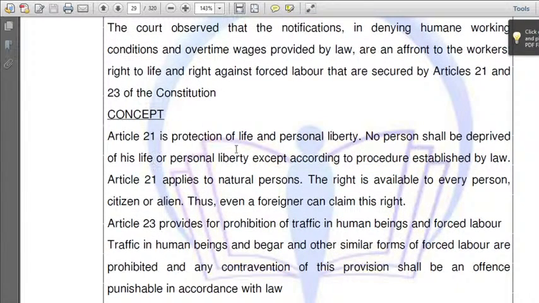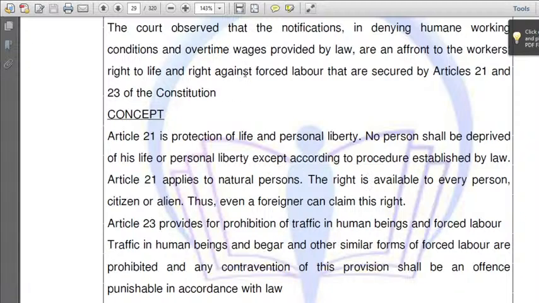Now, what is Article 21? It's the protection of life and personal liberty. No person shall be deprived of his life or personal liberty except according to the procedure established by law. And even though the law mentions a certain procedure for the government authority to deprive someone of life, that procedure should be fair enough, and that is known as due process of law. You will come to know after researching it.